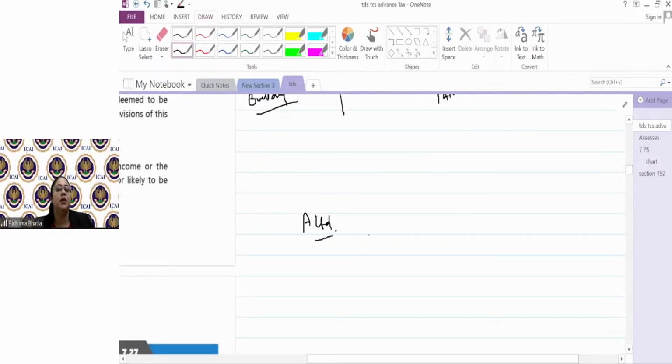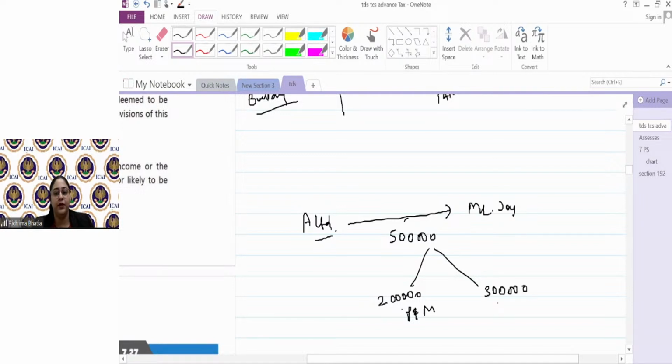Now, A Limited is making payment to Mr. Joy. Okay, but out of the payment of rent of say 5 lakhs, 2 lakh is for plant and machinery, which is there in the factory, and 3 lakh is for the rent for the factory, as in the building or the godown, whatever you want to say, for the factory. A Limited is making payment of 5 lakhs to Mr. Joy for rent, but that rent is divided as 2 lakh and 3 lakhs. Now, whether A Limited is required to deduct the tax?